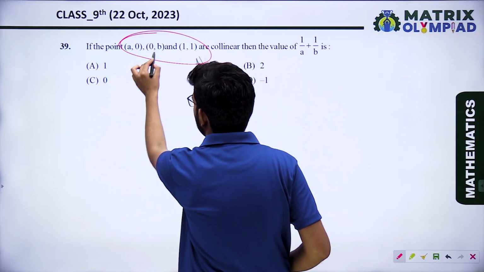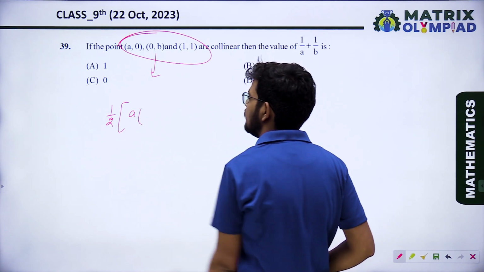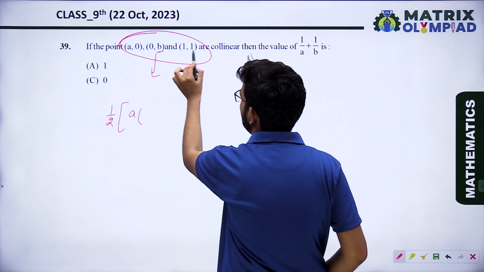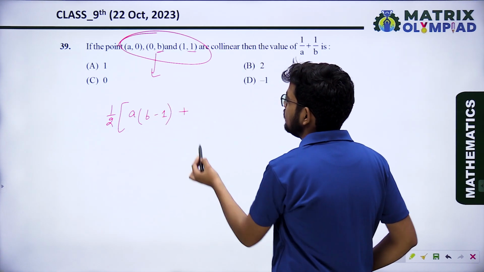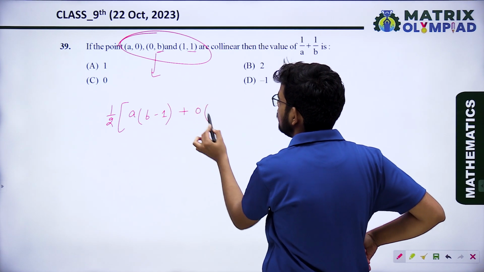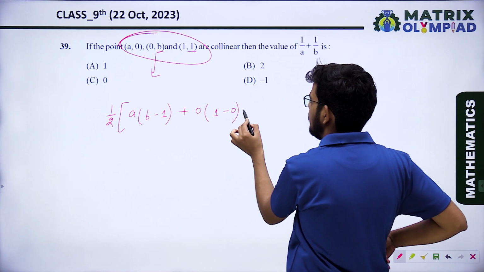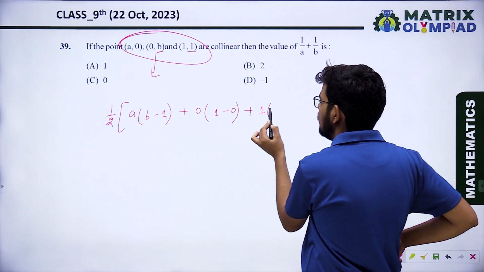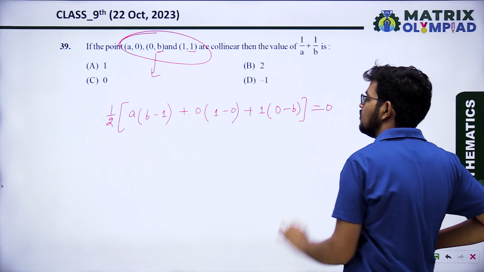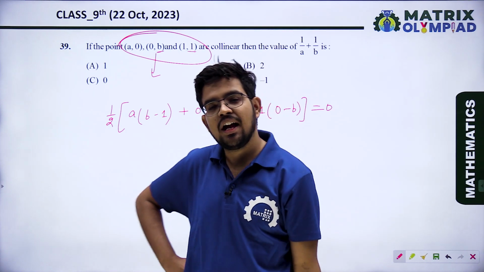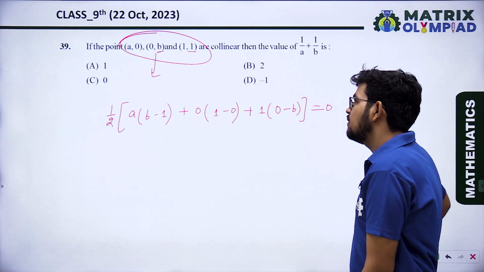So what is the area of the triangle according to this? 1/2 [x1(y2 minus y3) plus x2(y3 minus y1) plus x3(y1 minus y2)], that is a(b minus 1) plus 0(1 minus 0) plus 1(0 minus b), and this will be 0. This is the formula of the area of the triangle. And if 3 points are collinear, then the area formed by the 3 points will be 0.